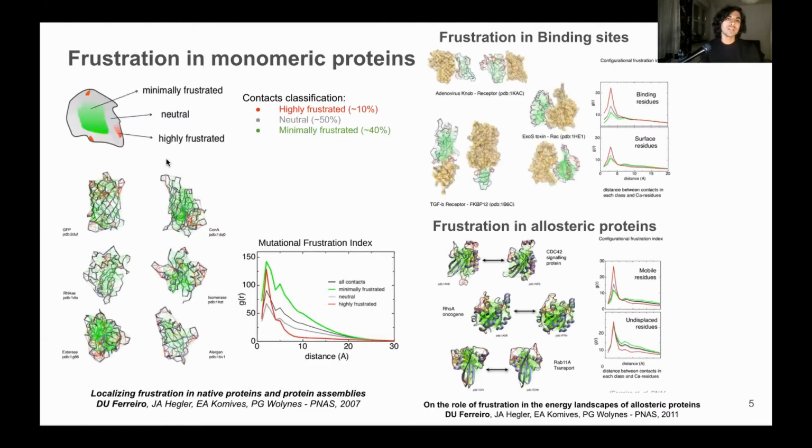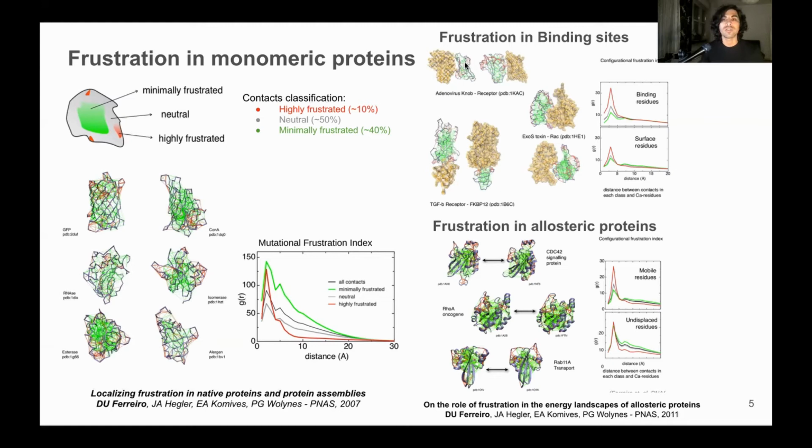Over the years, Ferreiro and co-workers have seen how frustration is distributed in different sets of proteins. They checked a representative set of monomeric proteins in the PDB and found that up to 10% of the interactions are highly frustrated, and around 40% are minimally frustrated. The rest are neutral. These interactions are not randomly distributed but localized in specific regions. For example, the minimally frustrated interactions are mostly located in the hydrophobic core of proteins, whereas the highly frustrated interactions are mostly located on the surface of proteins.